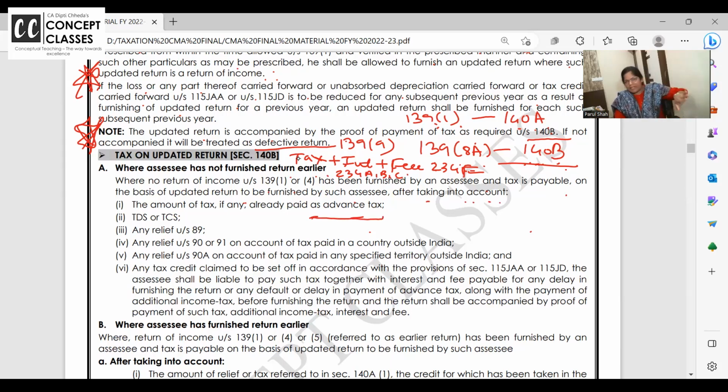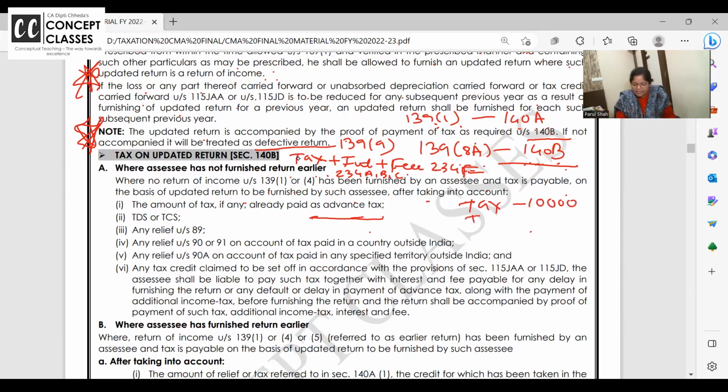Ma'am, I didn't file my return in March 22. The due date is gone, the belated return is gone, December 22 is gone, and in spite of the department giving me notice also, I didn't file the return. Now I'm filing an updated return, and my tax plus interest is coming, say the tax is coming as 10,000.